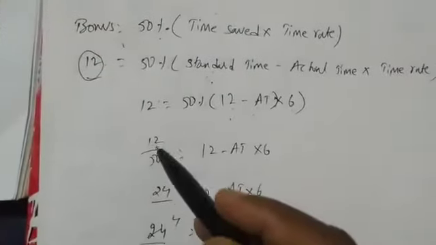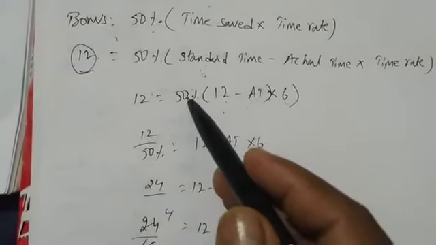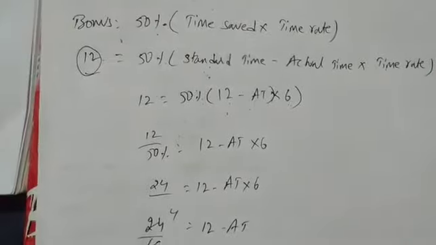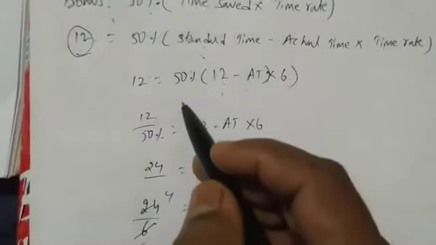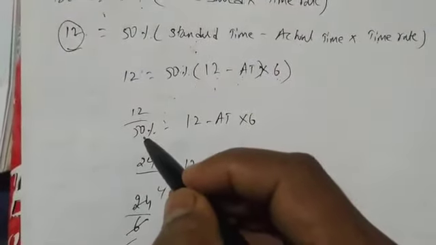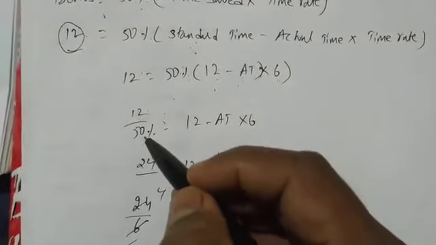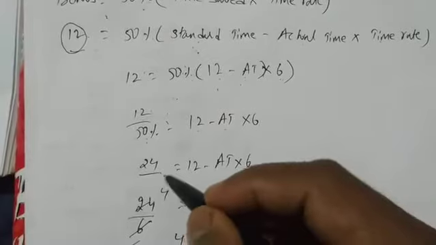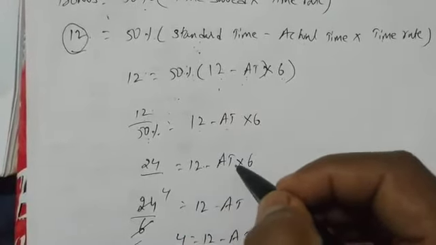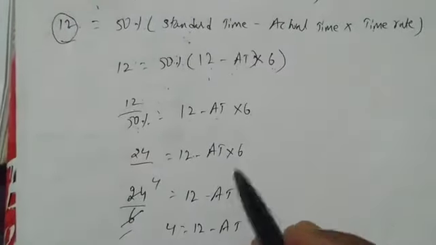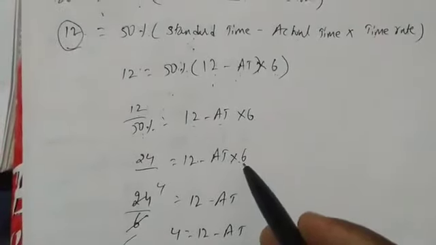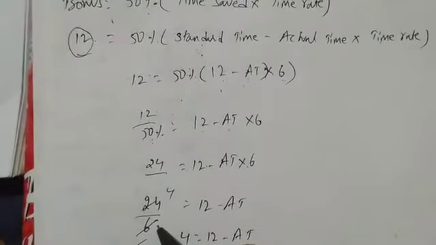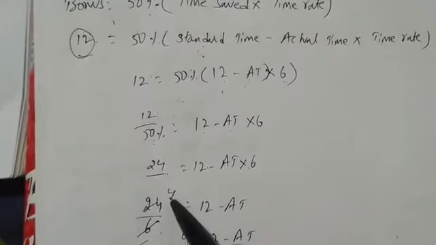Let me explain. 12, this is on the RHS, percentage. This will come as denominator and it becomes 12 divided by 50%. I showed you how I got 24 equal to 12 minus 80 into 6. Next, this 6 is in multiplication, this side it will come as denominator. 6 1s are 6, 4s are 24.